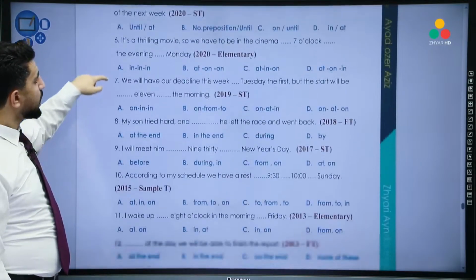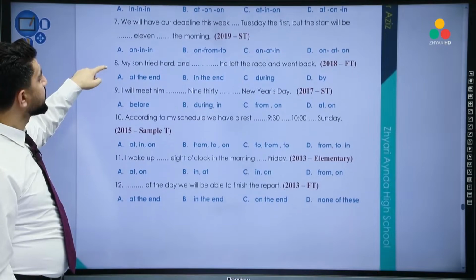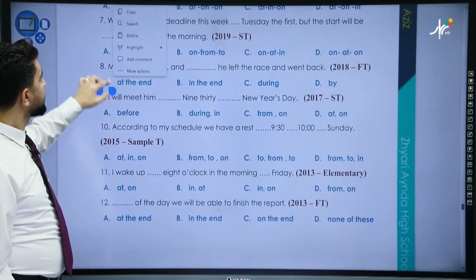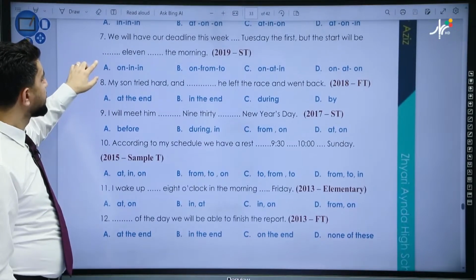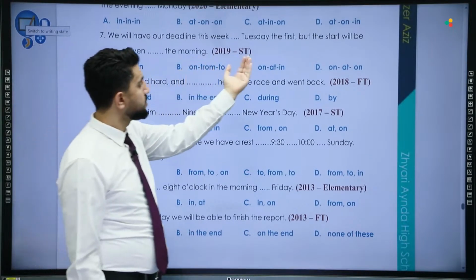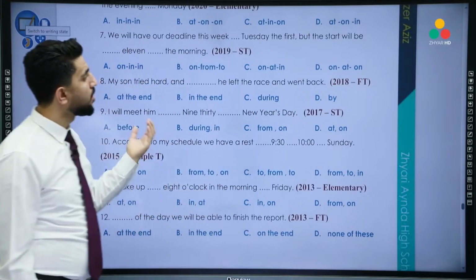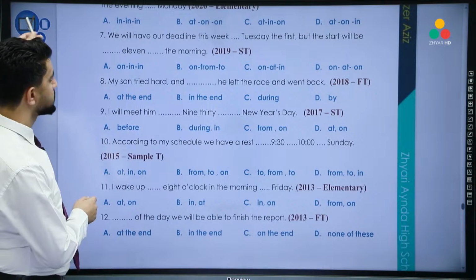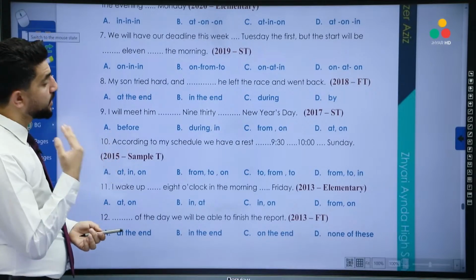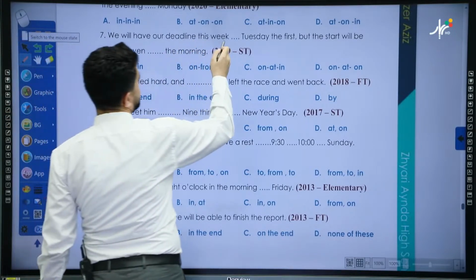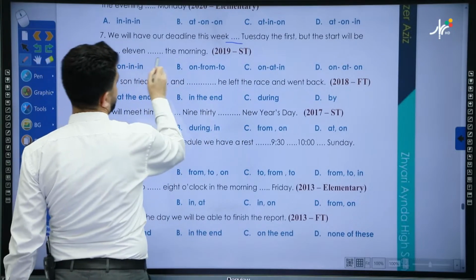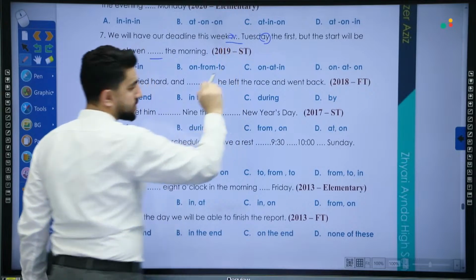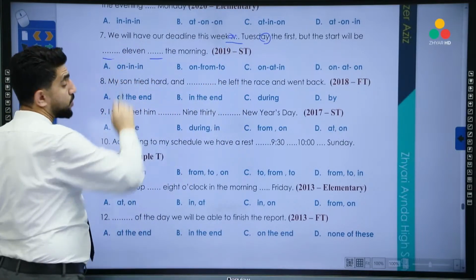Okay. Another question, number 7. You do it. Number 7, what do you think? Question 7, what do you think? We will have our deadline this week, Tuesday the 1st, but the start will be in the morning. Okay. We have 3 gaps. We have 3 blanks. This one, another, this one, days of the week. Since we have the word day, we use on, right? Well done.